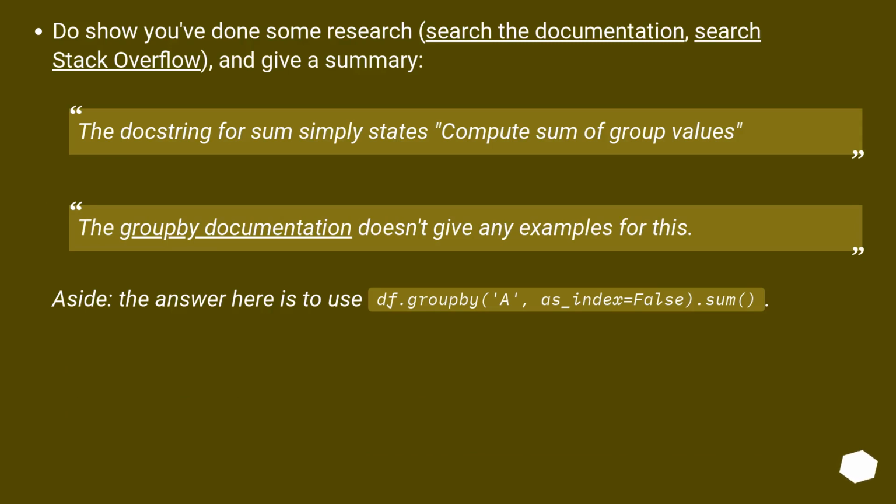Do show you've done some research, search the documentation, search Stack Overflow, and give a summary. The docstring for sum simply states compute sum of group values. The groupby documentation doesn't give any examples for this. Aside, the answer here is to use df.groupby(as_index=False).sum().